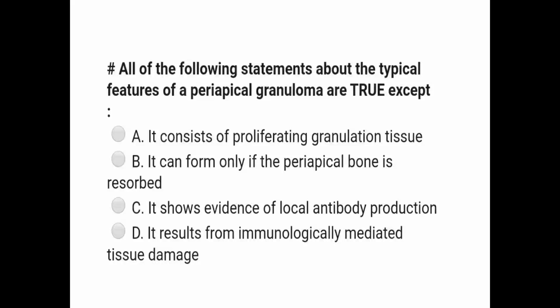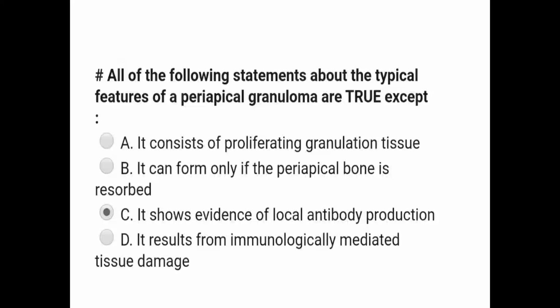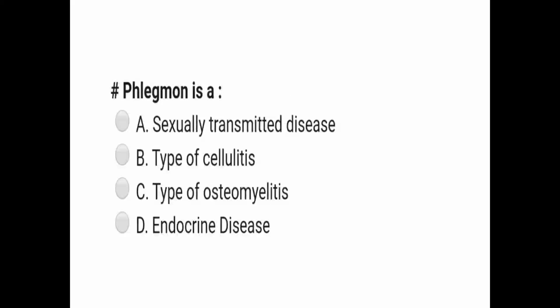are true except it consists of a proliferating granulation tissue. It can form only if the periapical bone is resorbed. It shows evidence of local antibody production. It results from immunologically mediated tissue damage. So the correct answer is that it shows evidence of local antibody production. So this is not the typical feature of the periapical granuloma, while other three are the features of a periapical granuloma. So let us move on to next question.